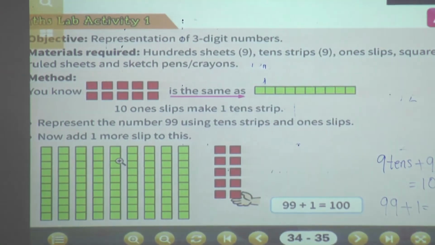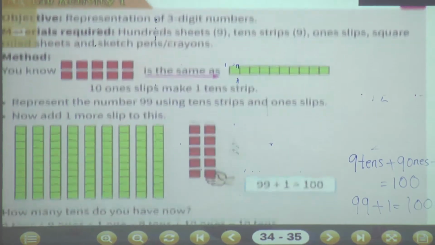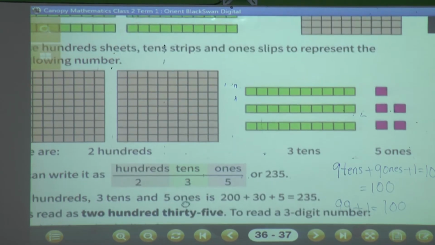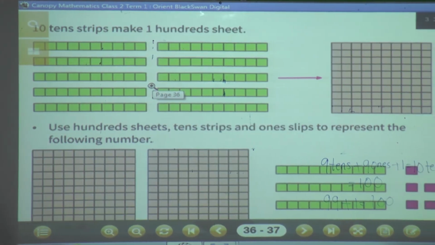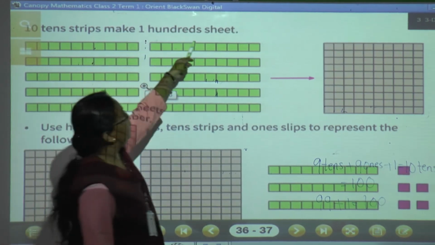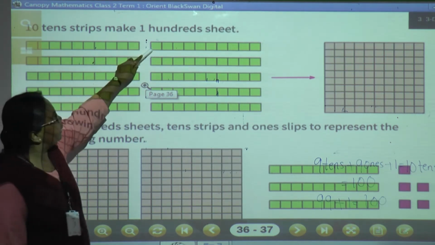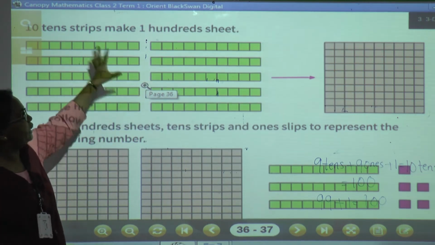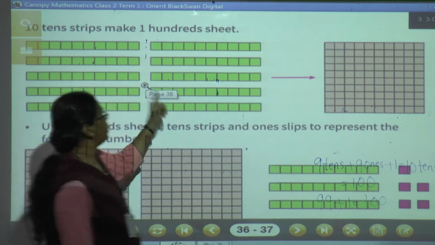Okay. Now see here, as it is explained on the next page. Turn the page. Now you can see 10 strips make a 100 sheet. Now 10 tens, count with me: 1, 2, 3, 4, 5, 6, 7, 8, 9, 10. These are 10 strips. These 10 strips make 1 sheet. Okay, 10 strips make 1 sheet.